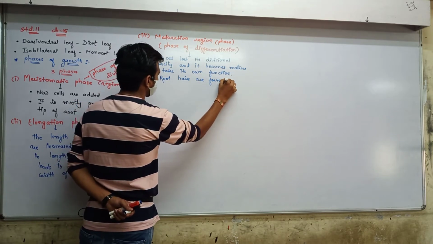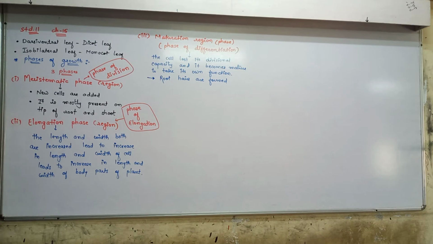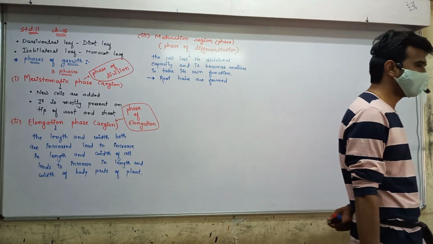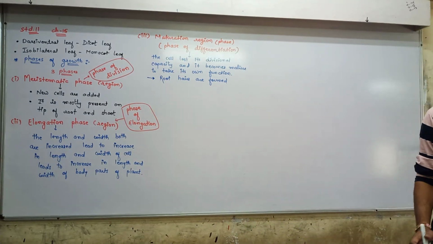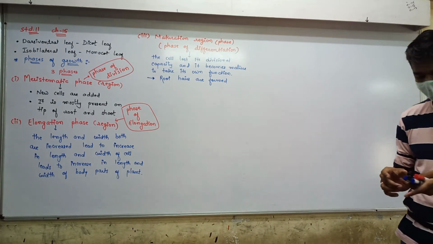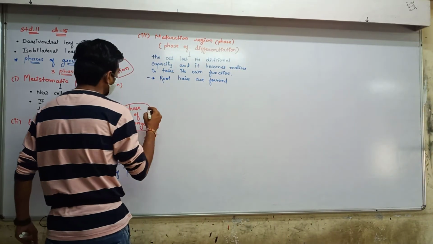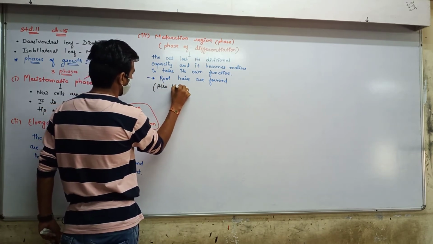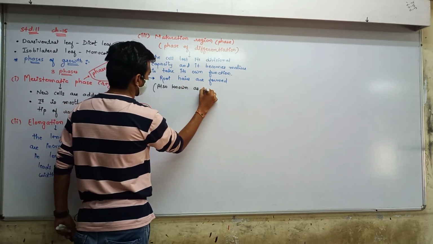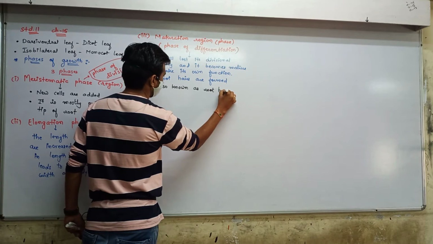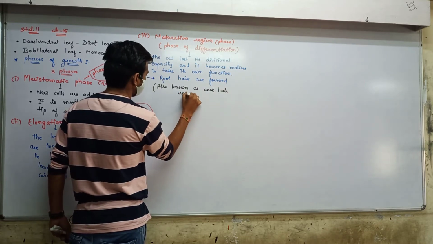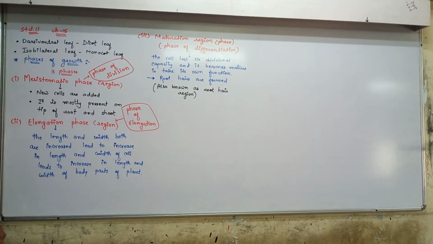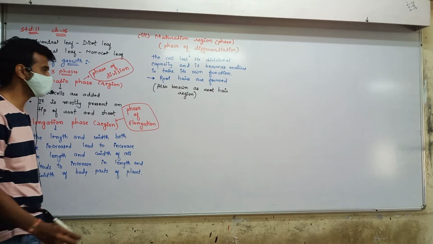Root hairs are formed. Actually, some cells are added there, and a few cells are differentiated and form the root hair, the branches of the root. Fine. So this is also known as root hair formation region. Okay. And the last one, the most important thing,